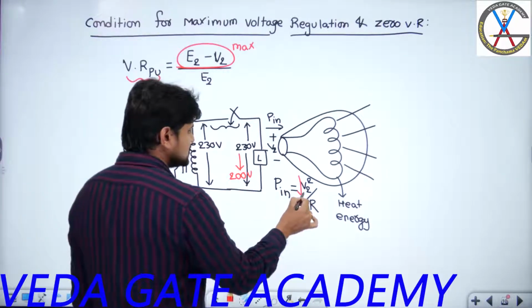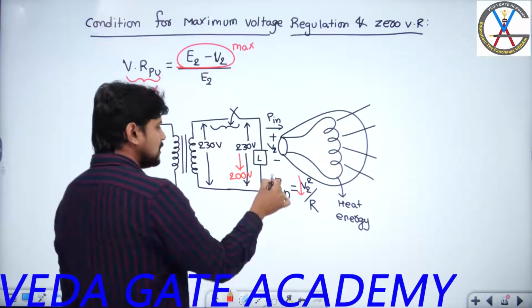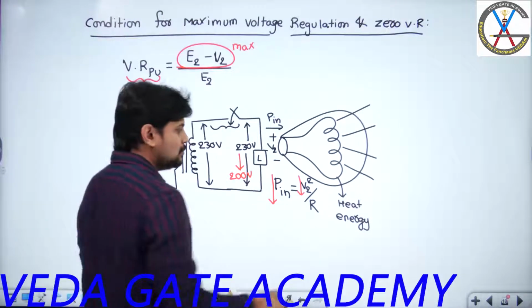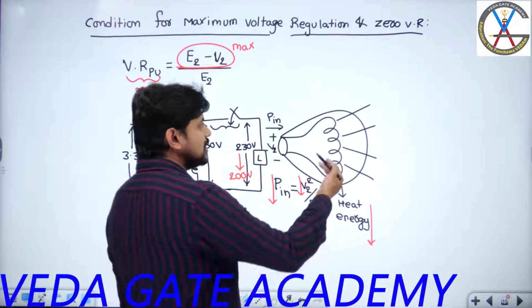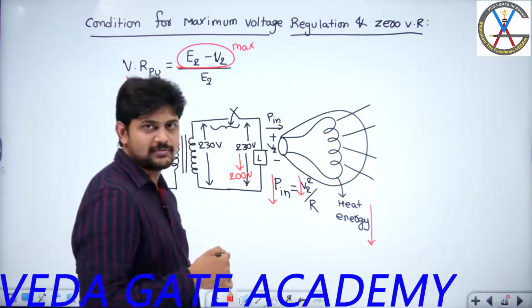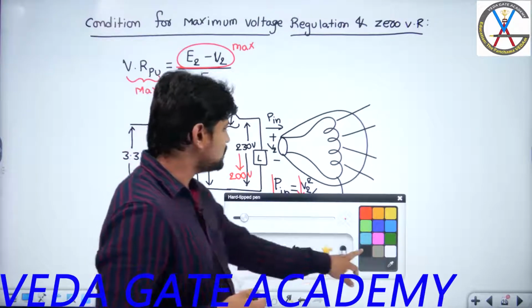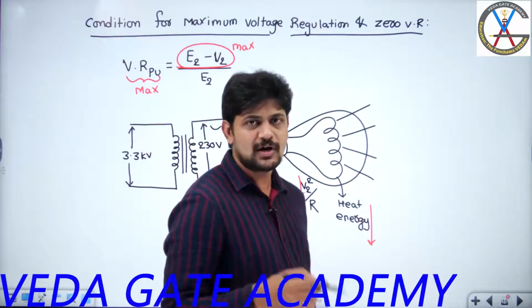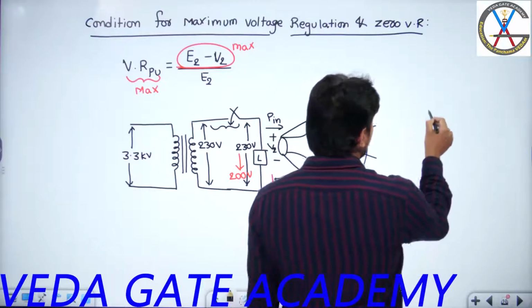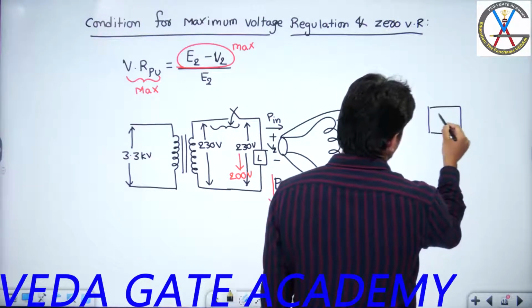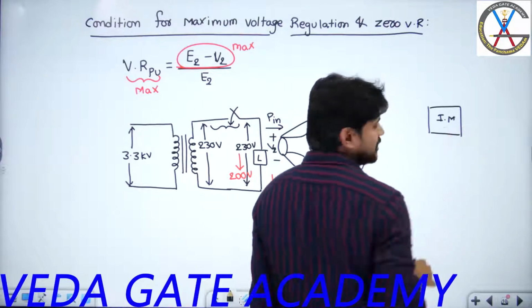Obviously, as the voltage across the terminals changes, my input power decreases. As input power decreases, the heat energy produced also decreases. So we cannot get better performance from this incandescent lamp. Let me explain with one more example. Suppose you are taking an induction motor, a ceiling fan. A ceiling fan is nothing but an induction motor.